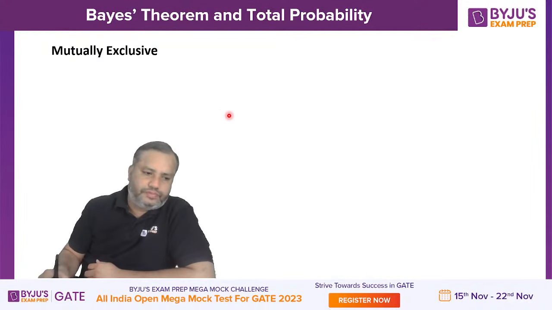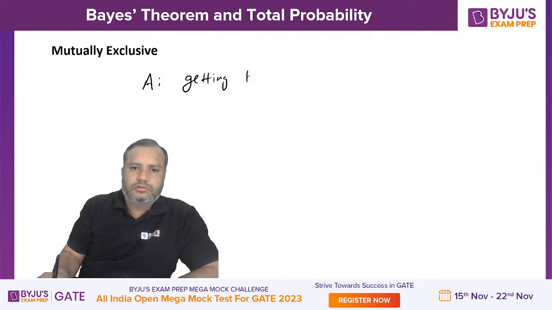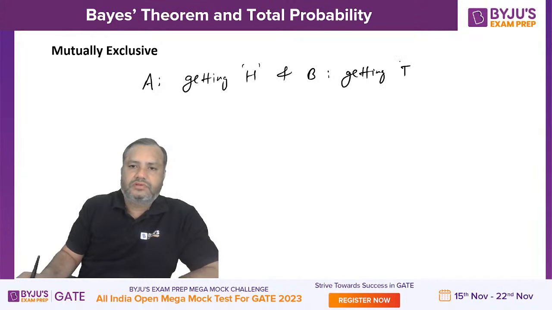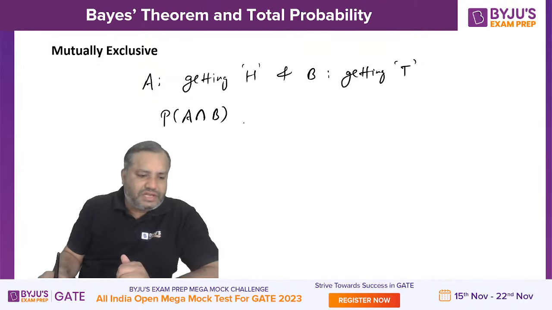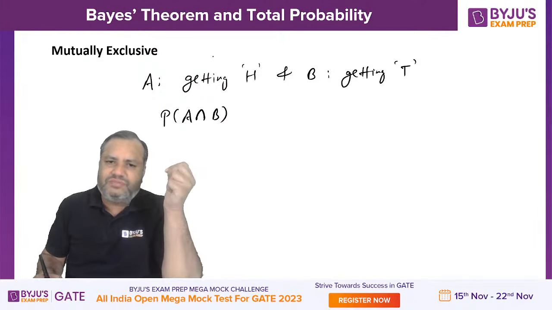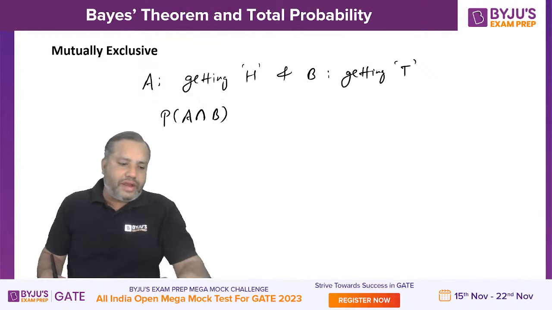Mutually exclusive. Suppose event A is getting head and event B is getting tail. So if you talk about an event in which A and B occur simultaneously, just think, is it possible to have head and tail simultaneously on the same coin?